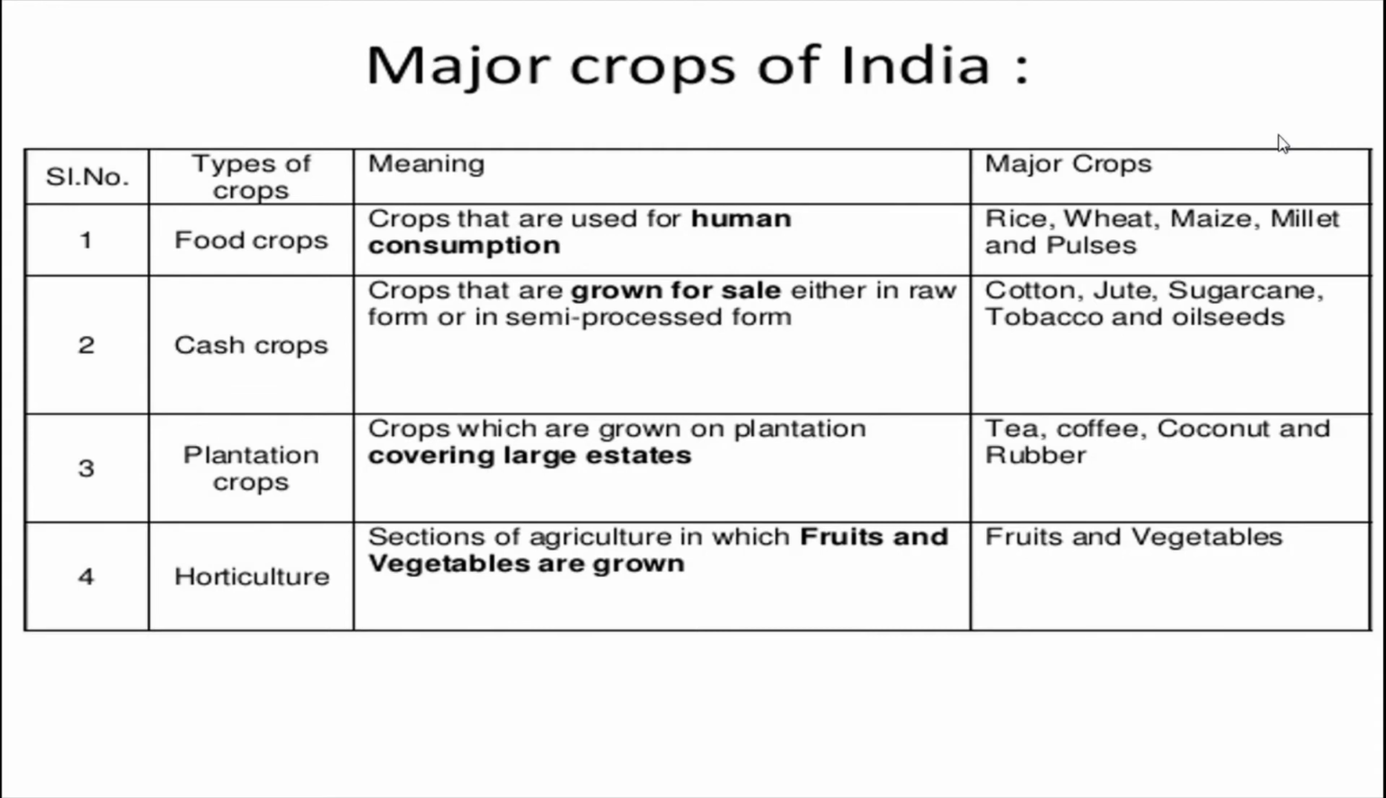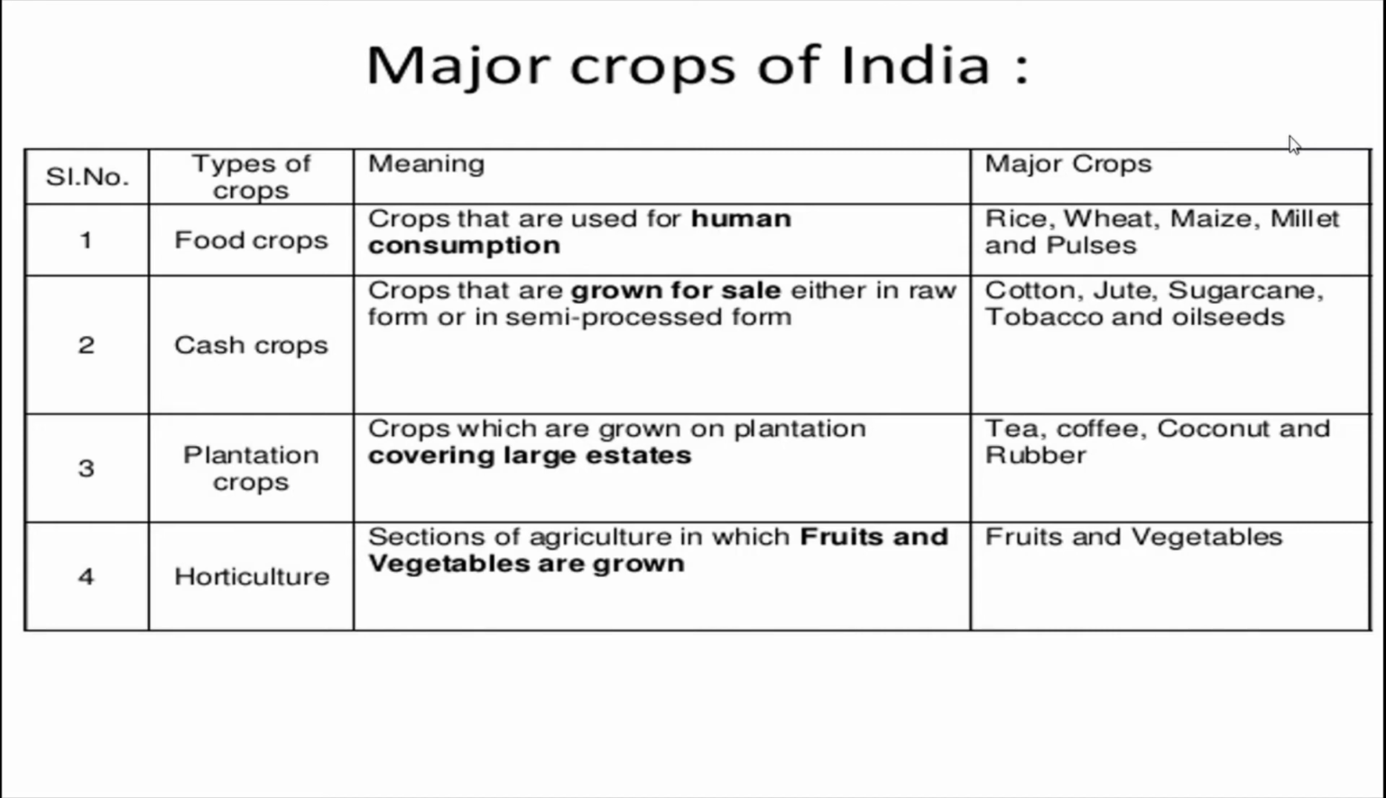Okay, cash crops. What is meant by cash crops? Crops that are grown for sale either in raw form or in semi-processed form. What are the major cash crops? Cotton, jute, sugarcane, tobacco and oil seeds. See, in that either in raw form or in semi-processed form. Raw form, cotton balls, after getting cotton from that plant, immediately we can sell it. But tobacco and all, they will half process and then sell it. So cash crops are grown for sale either in raw form or in semi-processed form.